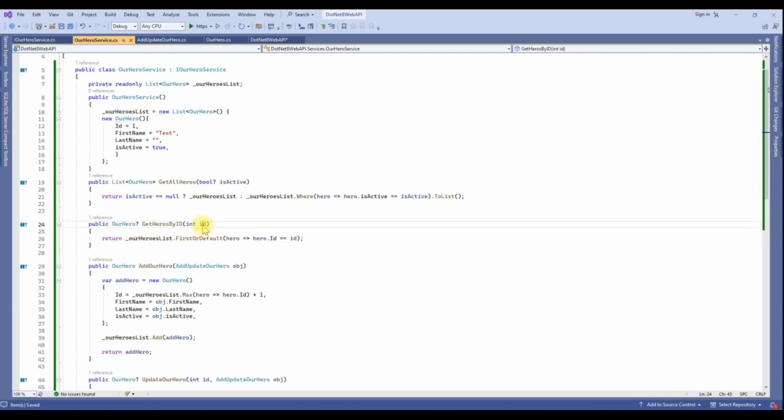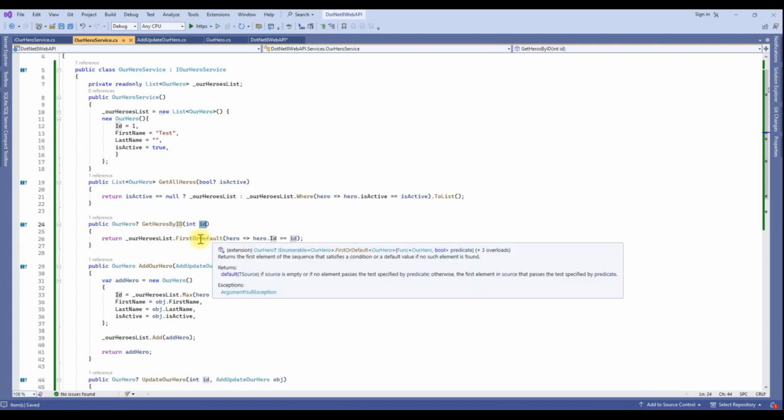Get hero by ID. Here we are getting our hero ID. Based on the ID, I am just searching this ID in my collection. If I get something, in this case it will return a hero object, otherwise it will return a null value.